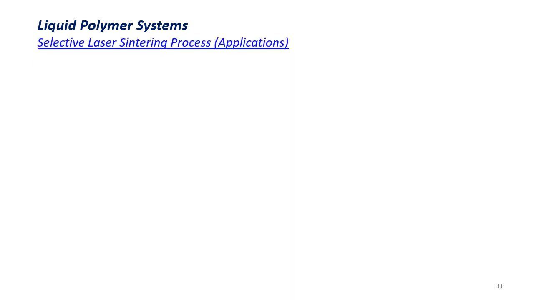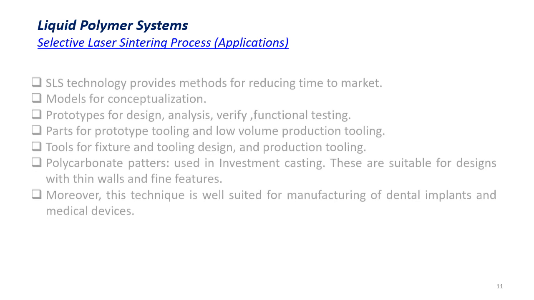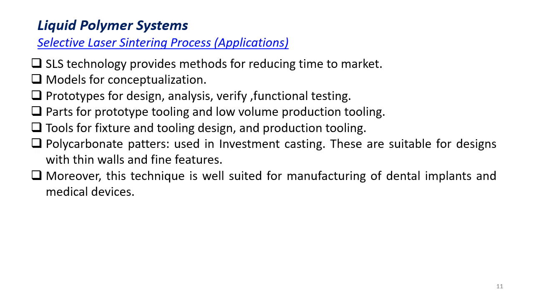Now we will know some applications of selective laser sintering processes. So till now we know what SLA, that is the stereolithography apparatus or process, is. SLS and SLA technologies are moreover the same. Both use a laser as the source. Here in SLS we use the material in the form of a powder. In SLA we use it in the form of a liquid.